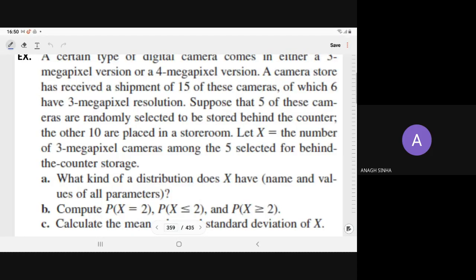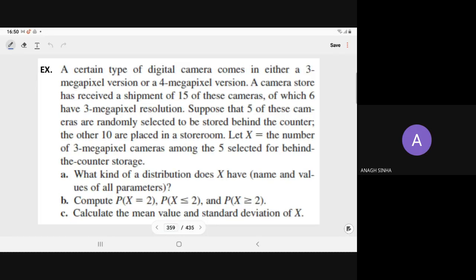Just to complete this hypergeometric, we have one more question. A certain type of digital camera comes in either a 3 megapixel version or a 4 megapixel version. A camera store has received a shipment of 15 of these cameras, of which 6 have 3 megapixel resolution. So the total camera population size is 15, 6 of 3 megapixel and 9 of 4 megapixel.